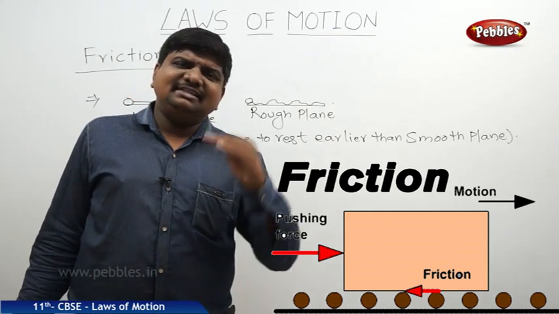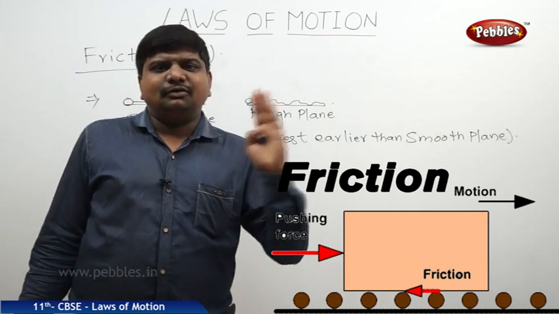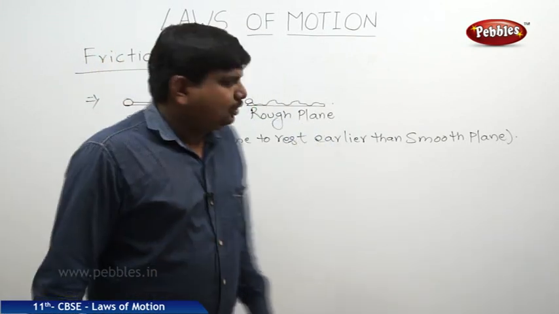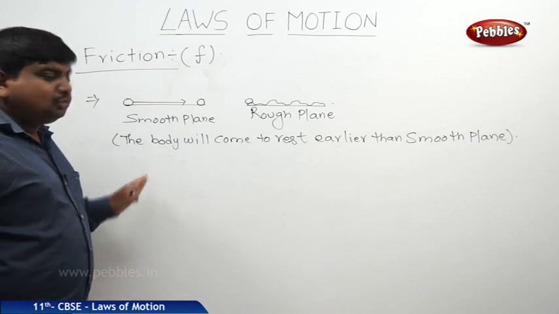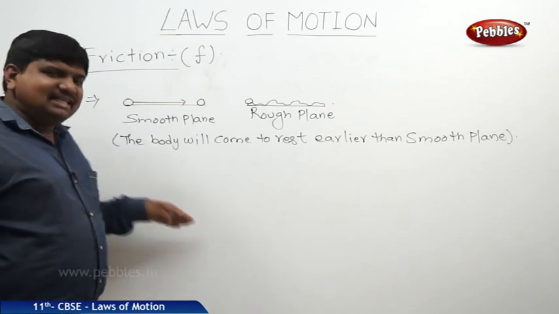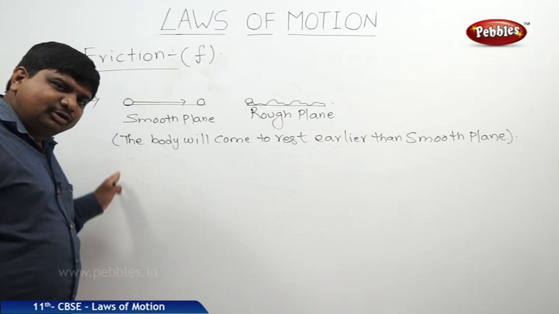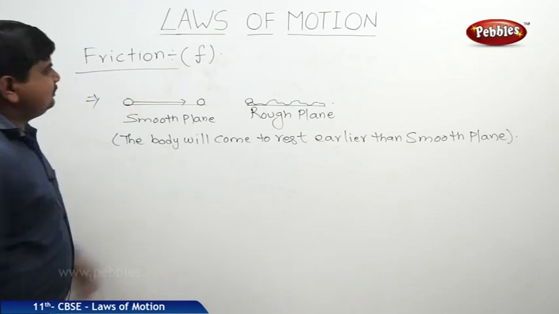So what is the definition of the frictional force? The force which comes to play tangentially to resist the relative motion is called friction.